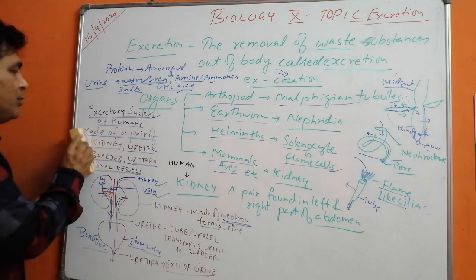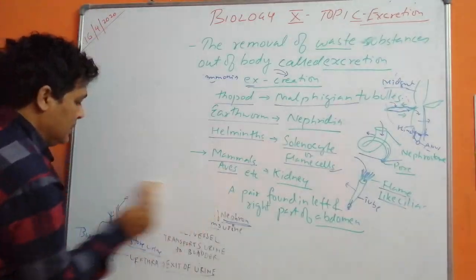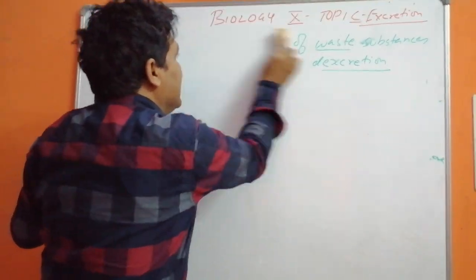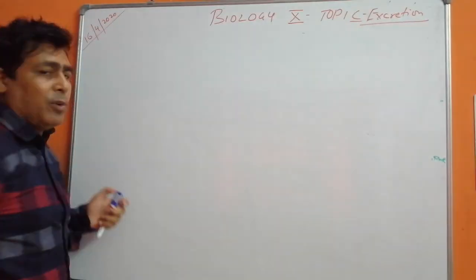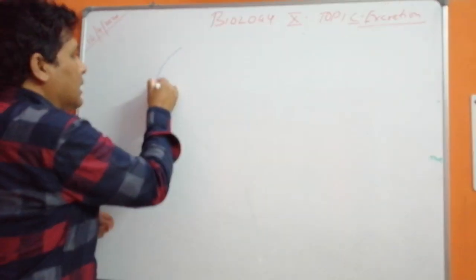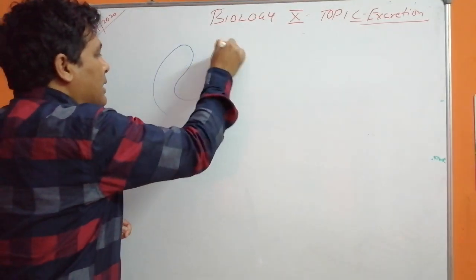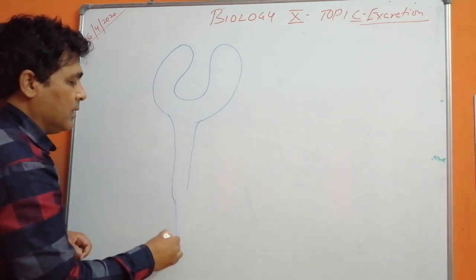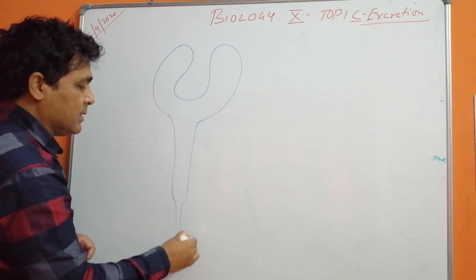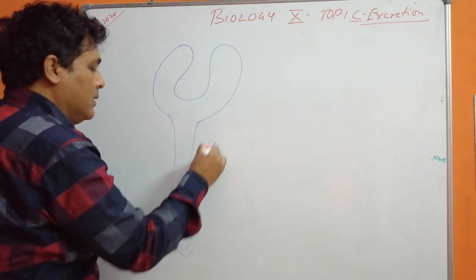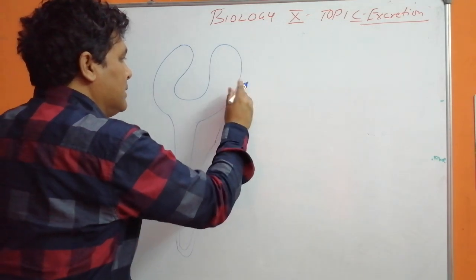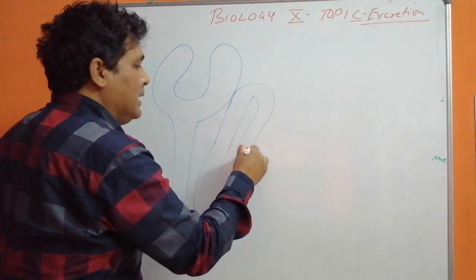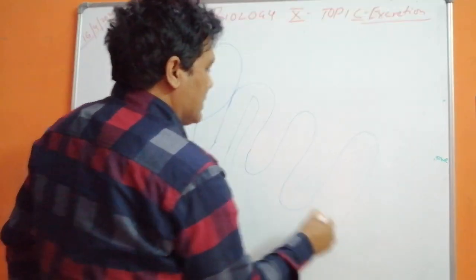Now let us discuss the nephron. What is a nephron? First of all, the question arises, what is a nephron? Nephron is the unit of the kidney. There are millions of nephrons which make the kidney. I will show you how you can draw it. This is how you can draw the nephron. This is its Henle's loop, also known as the loop of Henle. It is a highly convoluted or folded structure.